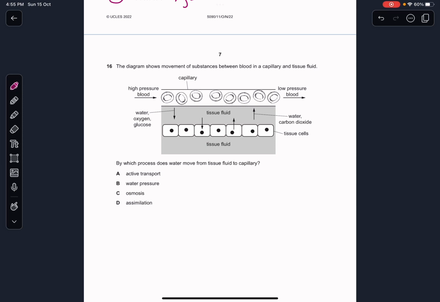The diagram shows the movement of substances between blood in a capillary and the tissue fluid. So this is the capillary and this is the tissue fluid. By what process does water move from the tissue fluid to the capillary? Since we're talking about water, this would be a very straightforward answer. The answer would be osmosis, because whenever water moves from one place to another, that is going to be via osmosis.